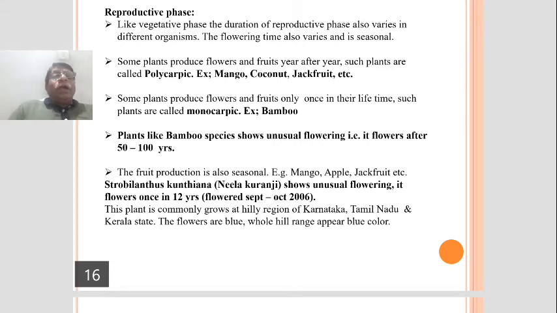See, bamboo plant or the species of bamboo, you can say, shows unusual flowering. What is the meaning of this unusual flowering? It flowers after 50 to 100 years of vegetative phase.